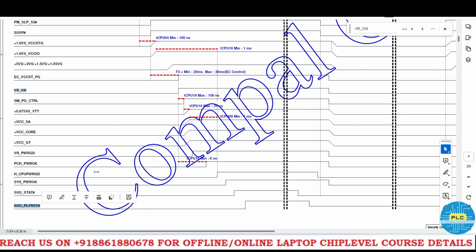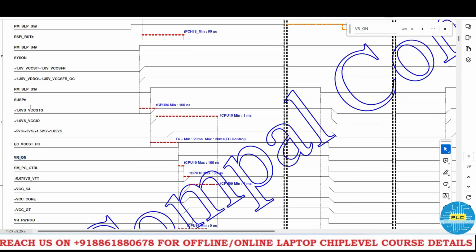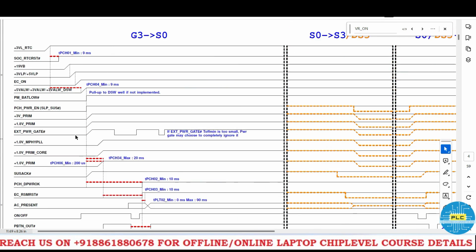So that's it guys, here we'll conclude. Okay, in the next section we will go deeply one by one. So till now, these are the voltages we got from the S5 stage, I mean it's G3 actually, G3 stage to S0 stage. That's it.